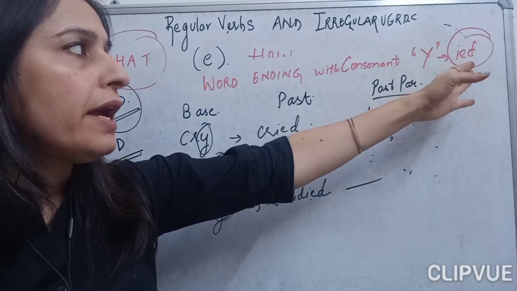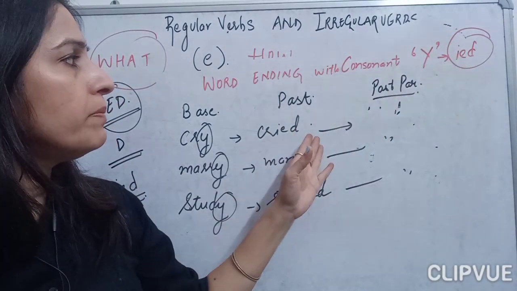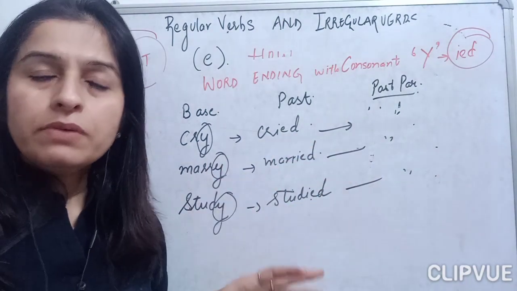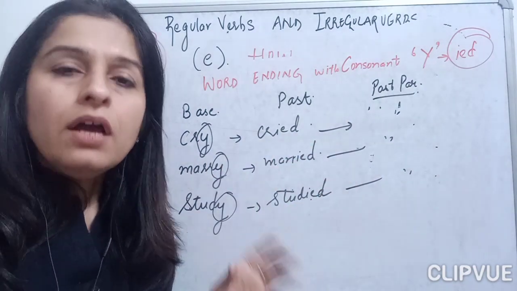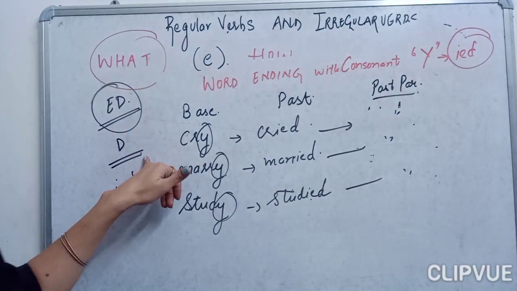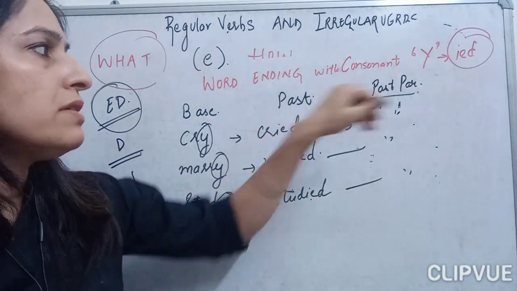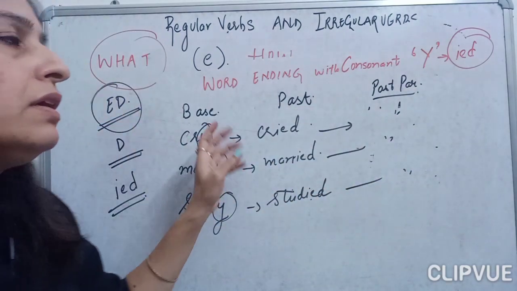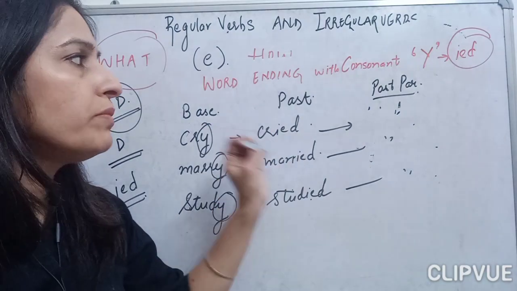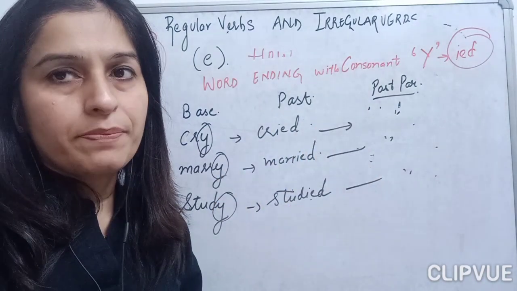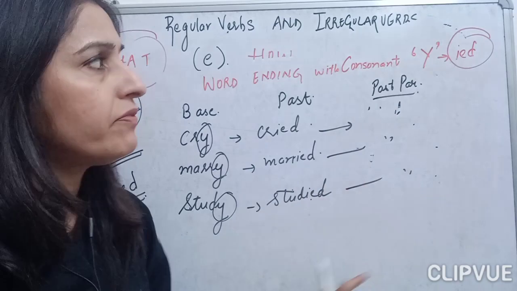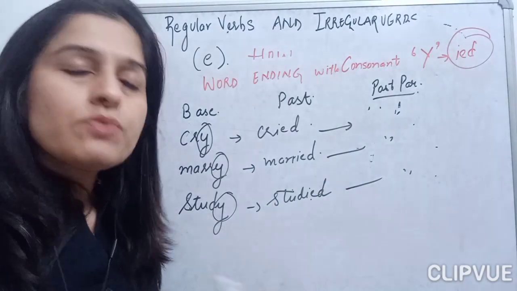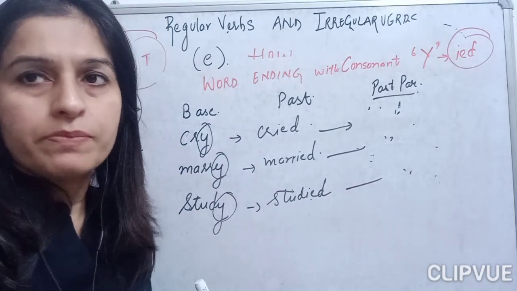We add IED and change it from the past to the past participle, and for the verbs that end with the letter E, we add D to change it from the past to the past participle, and we also add ED to verbs and change them from the past to the past participle, children. So here we have done the different regular verbs. Now let us move on to the irregular verbs.